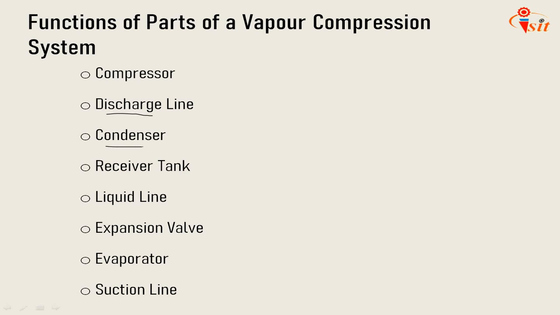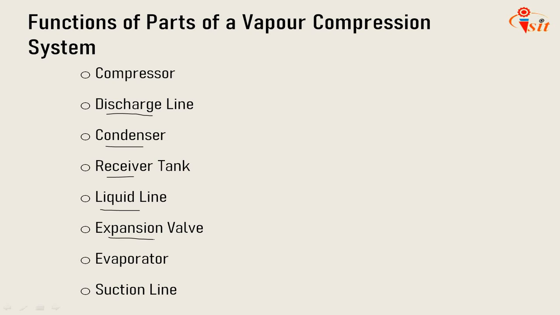Third is the condenser. The function of the condenser is to provide a heat transfer surface through which heat passes from the hot refrigerant vapor to the condensing medium. The receiver tank is used to provide a storage for the condensed liquid so that a constant supply of liquid is available to the evaporator as and when required. The liquid line carries the liquid refrigerant from the receiver tank to the refrigerant flow control.